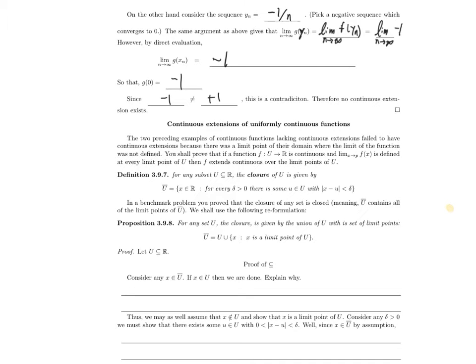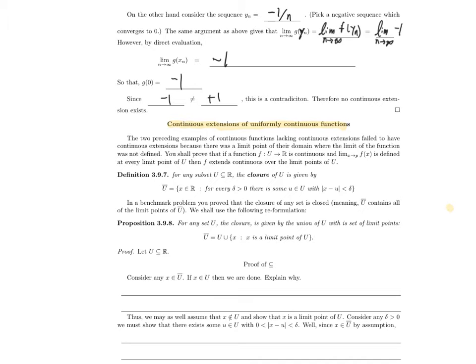So during this recording, I want to begin the classification of when continuous functions exist. And the end goal is, as stated right here, that if you have a uniformly continuous function, then it will have a continuous extension to some set. And let's start by specifying what that set is.